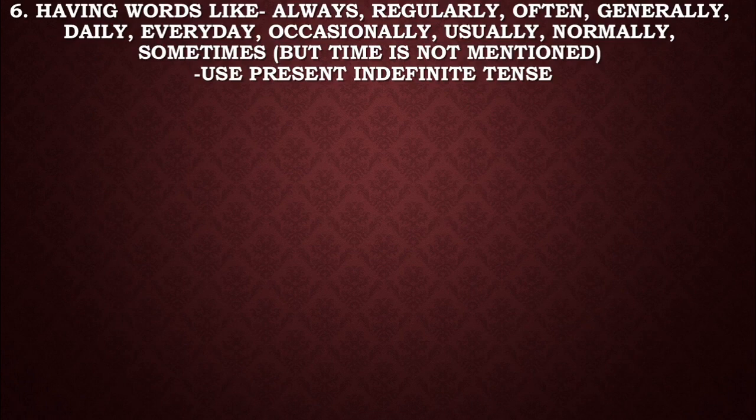Again I am telling you, if time is not mentioned, but you have some words like always, regularly, often, generally, daily, every day, occasionally, usually, normally, sometimes, then use present indefinite tense. That means if you have always, use present indefinite tense. Regularly, use present indefinite tense. Okay, because these words are indicating a present situation.